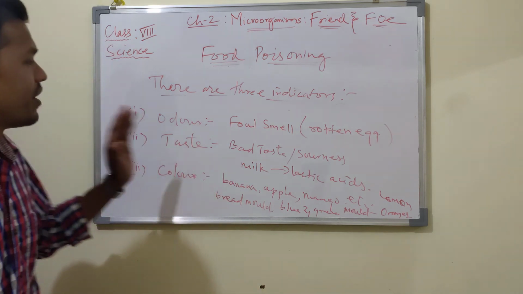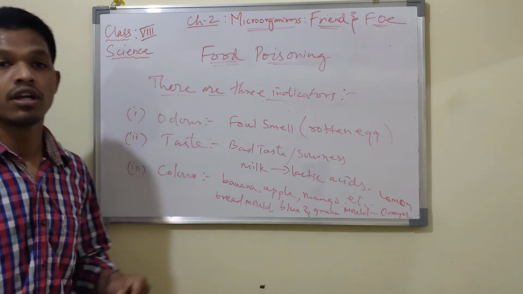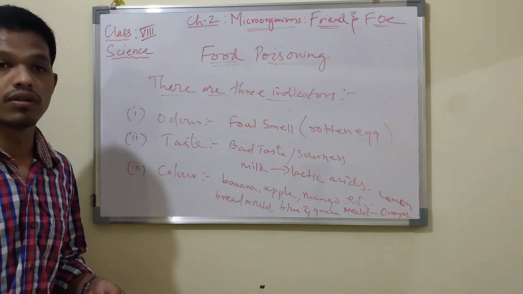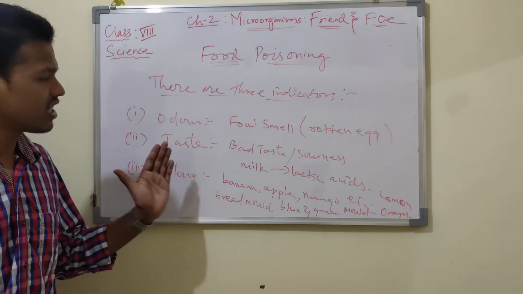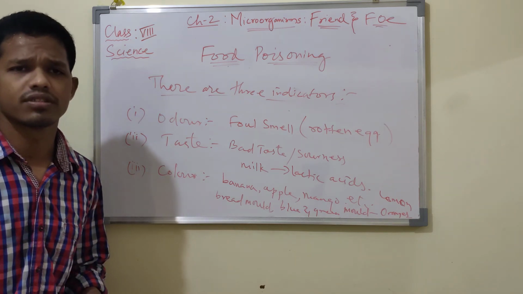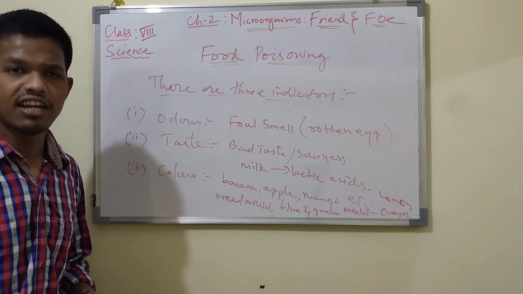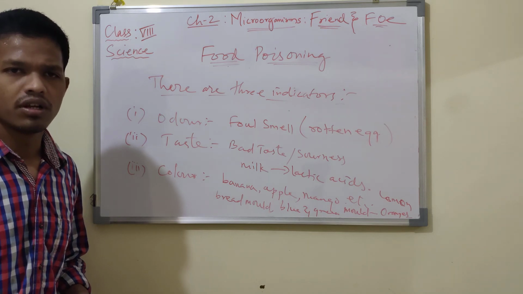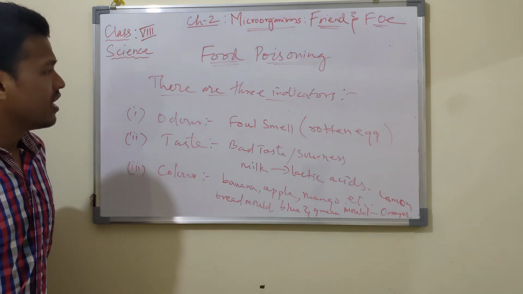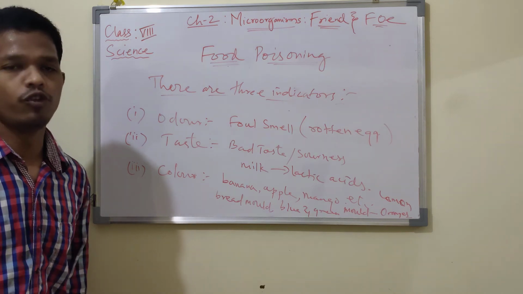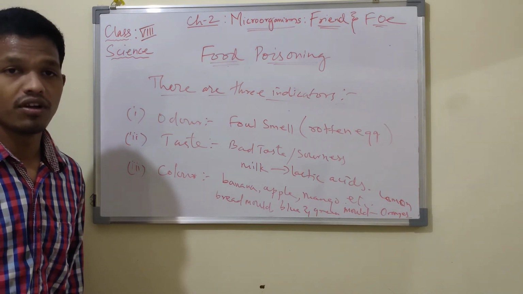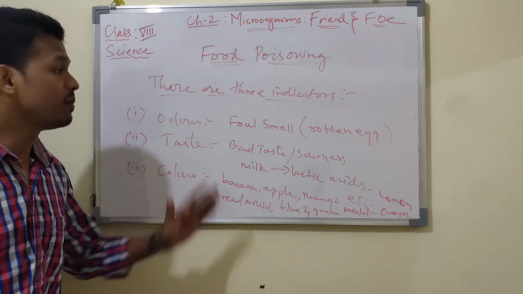This is how to identify, or these are the indicators which tell you that food is spoiled. But these are caused by certain microorganisms, which I have already discussed. So it is very important for us to preserve food, in order to prevent spoilage.